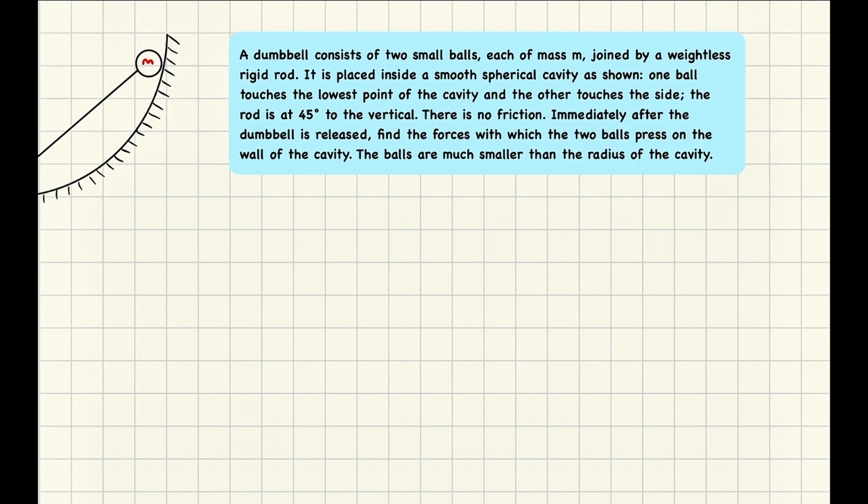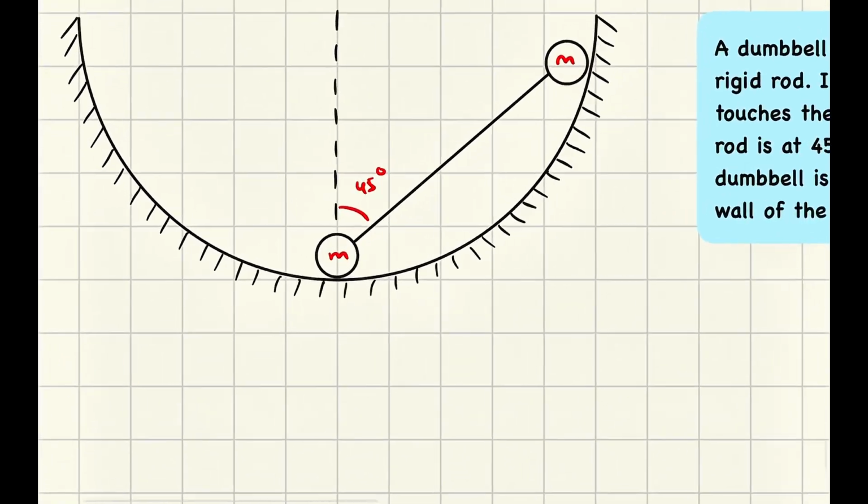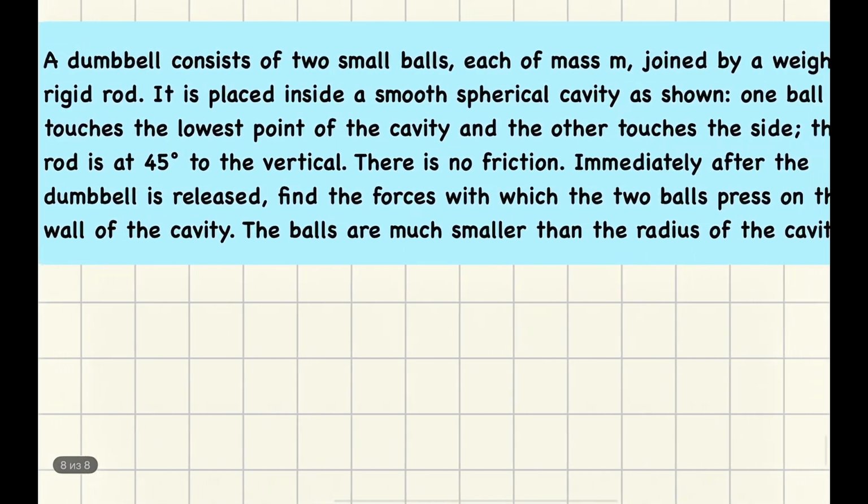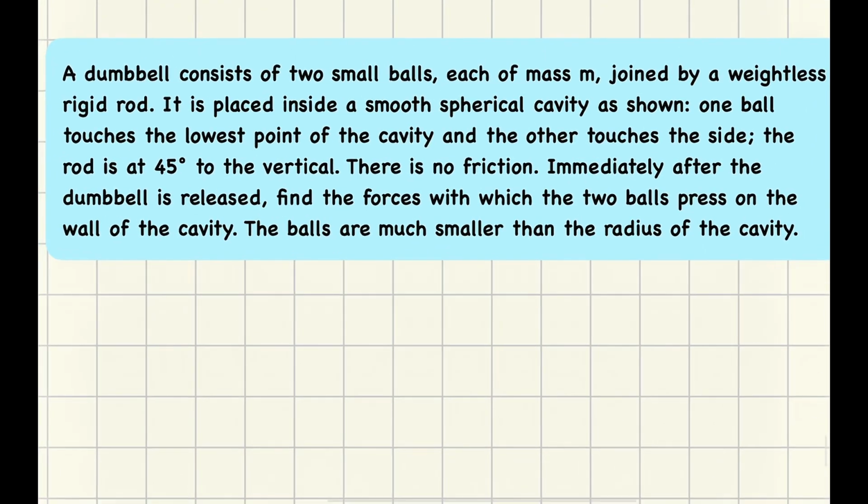There is no friction. Immediately after the dumbbell is released, find the forces with which the two balls press on the wall of the cavity. The balls are much smaller than the radius of the cavity. Okay, so we're given such a picture, and we need to find the forces with which the two balls press on the wall of the cavity.